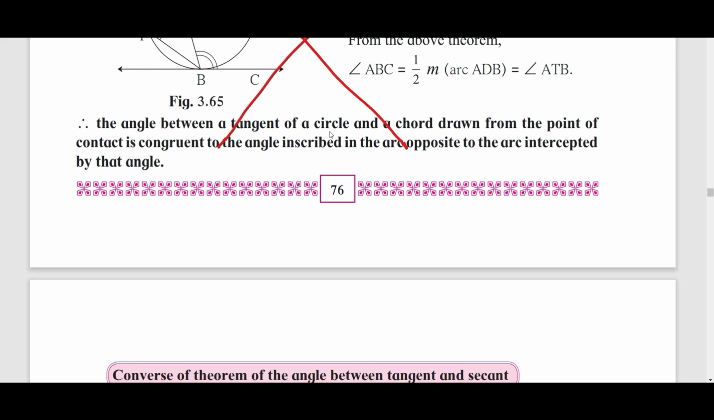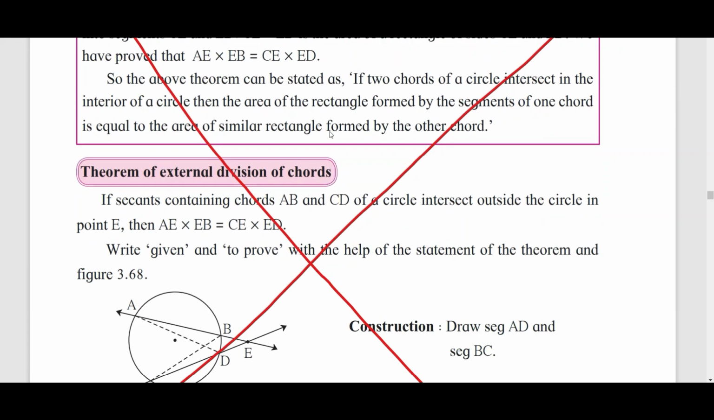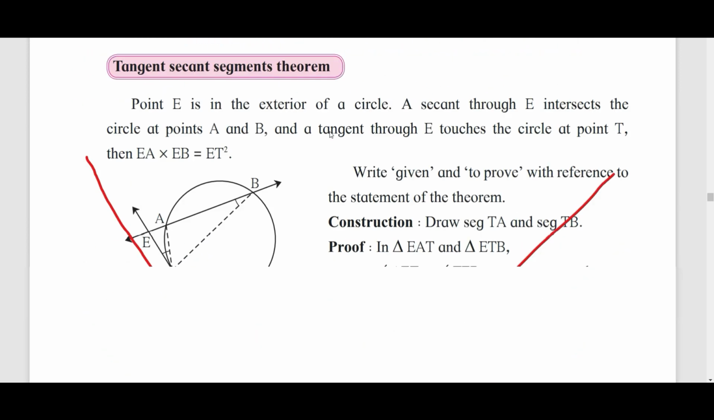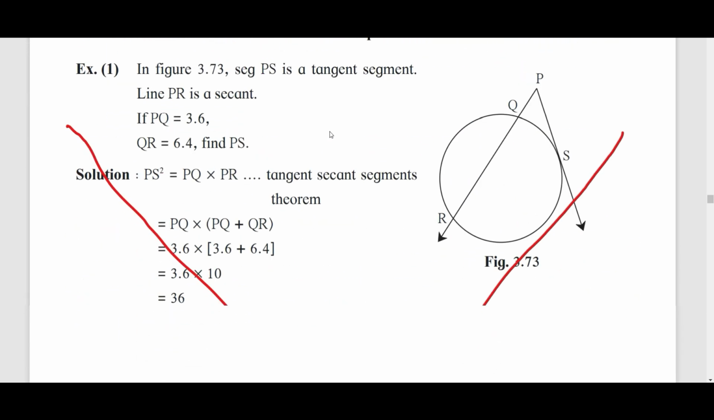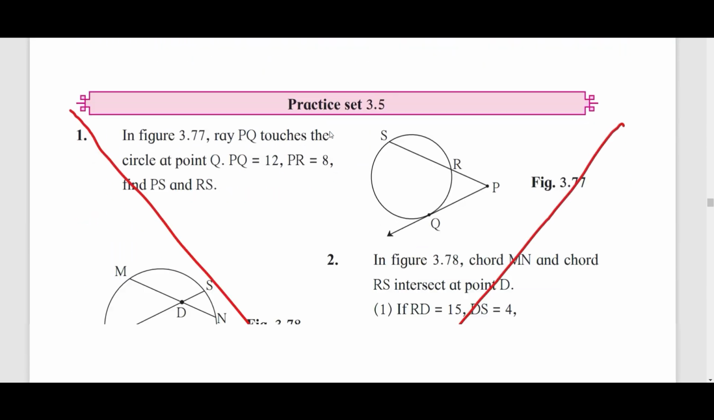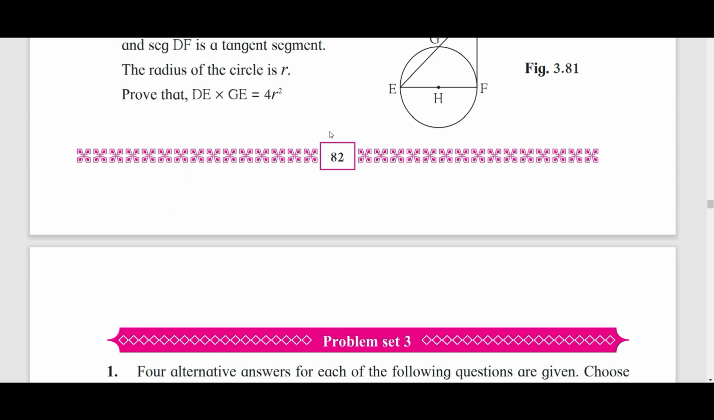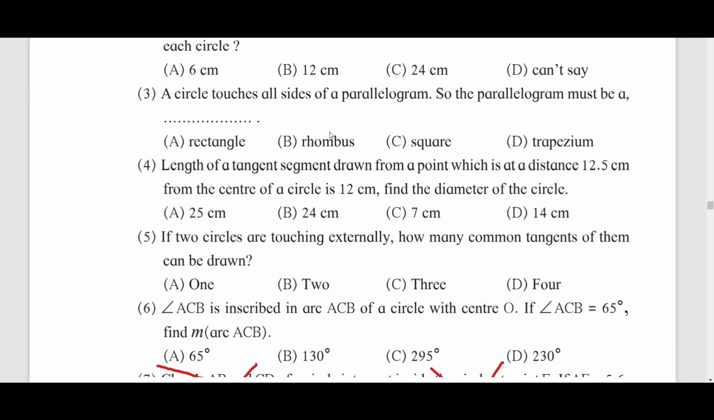Page number 76 is also removed. Page number 77 completely removed. Page number 78 completely removed. Okay, 79 is removed. 80, 81, 82. So till page number 82, from 75 to 82, all pages have been reduced. I repeat, from page number 75 to 82, all pages have been reduced.